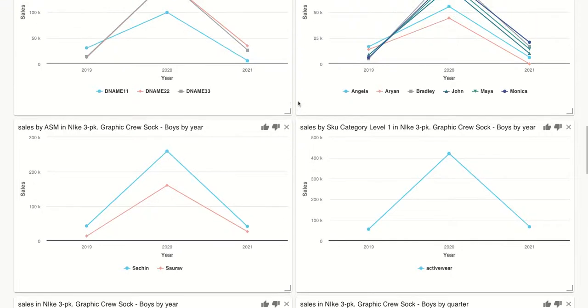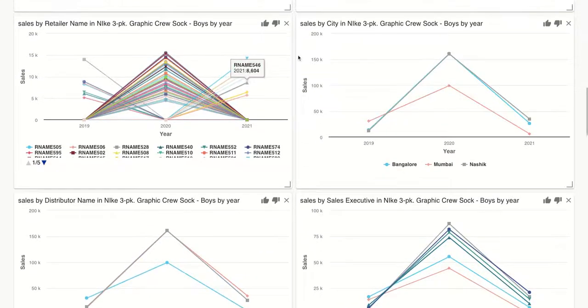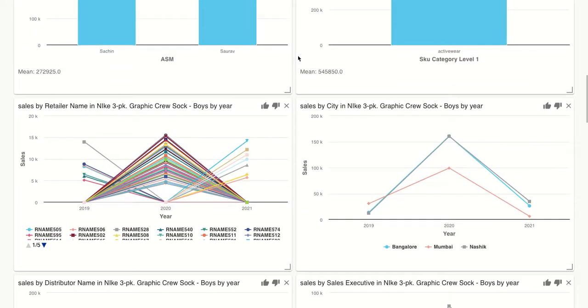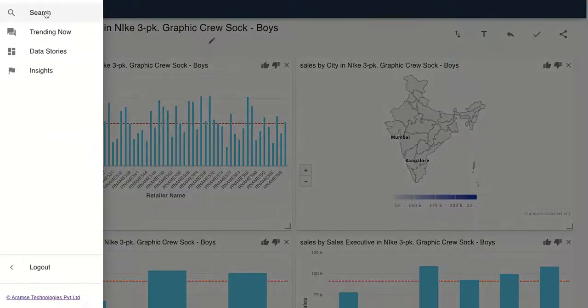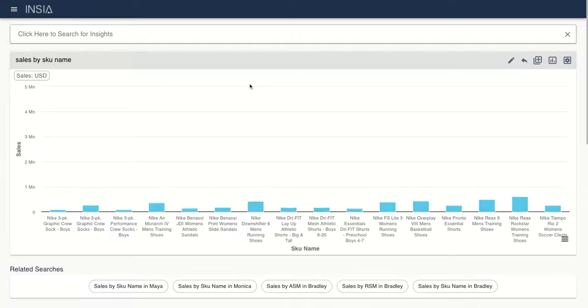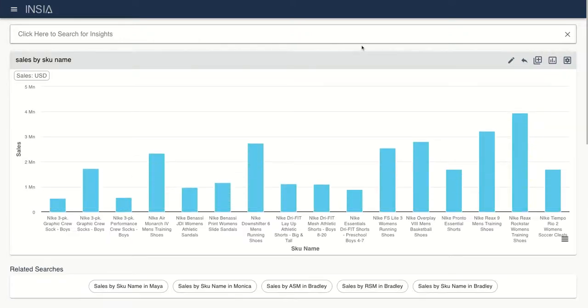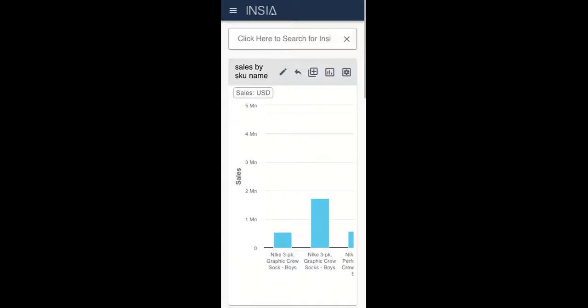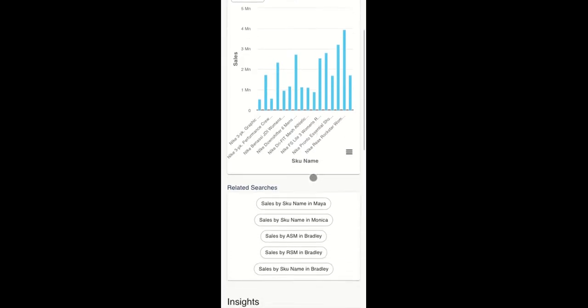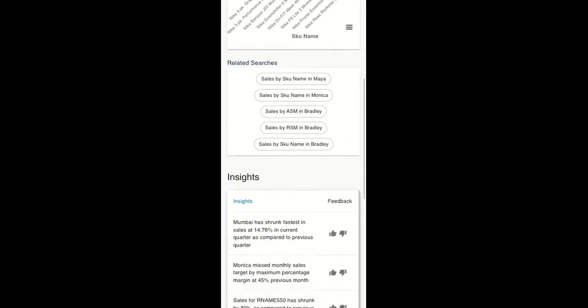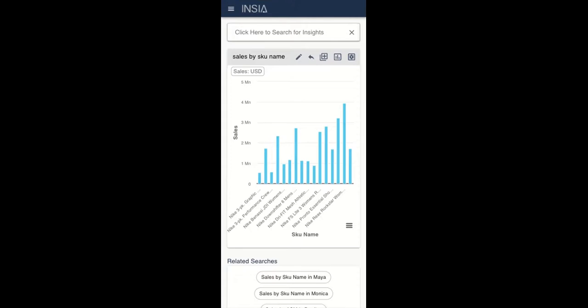Moreover, you can provide feedback so that the platform can learn and give you better and more personalized insights with time. So using the power of AI or search, you can directly ask questions and do your own analysis without requiring any technical know-how. Moreover, you can get all intelligent insights on your mobile phone and can always be on top of your business anywhere, all the time. That is the power of Insia,